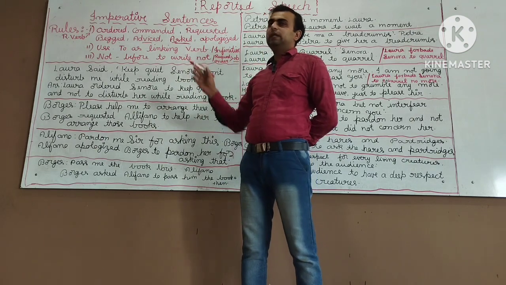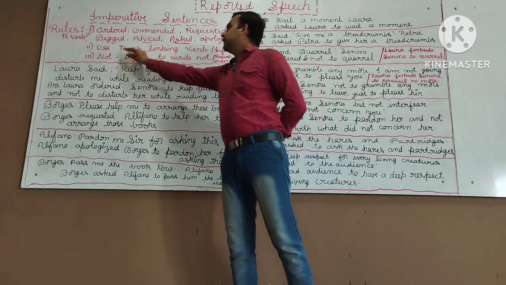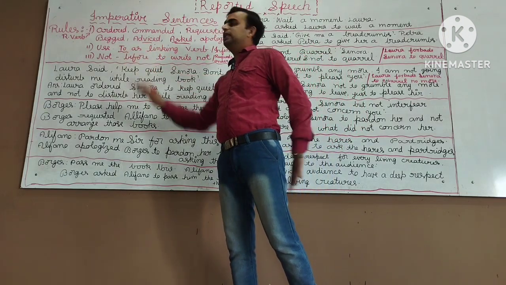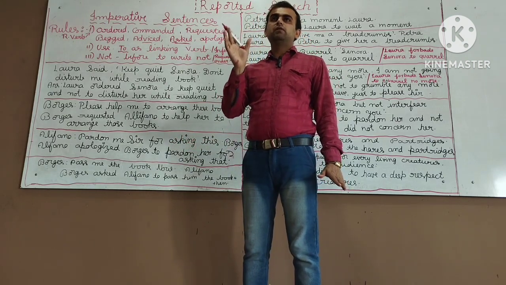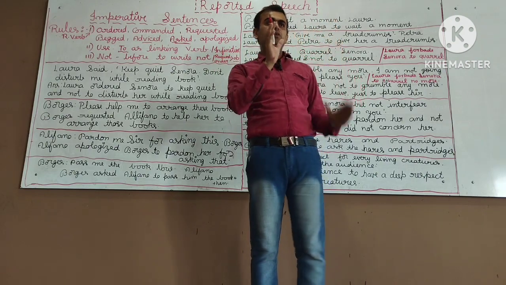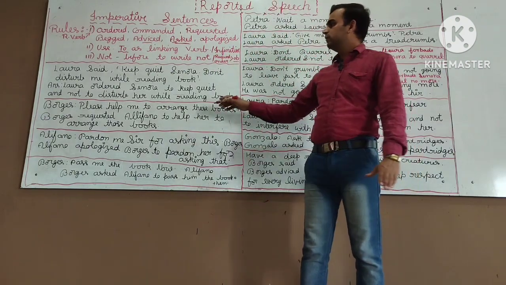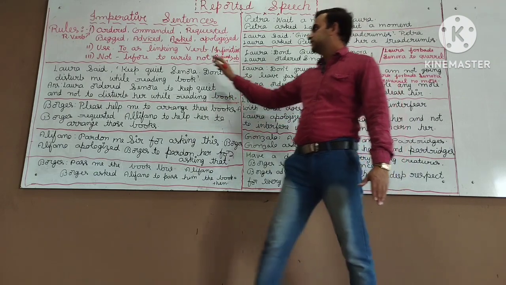In the same way, for imperative sentences we use the linking word "to." But one more thing we have to keep in mind: after the "to," we are supposed to write the first form of a verb, because "to" is considered an infinitive. The infinitive always follows the first form of a verb, which I am going to tell you while dealing with examples.